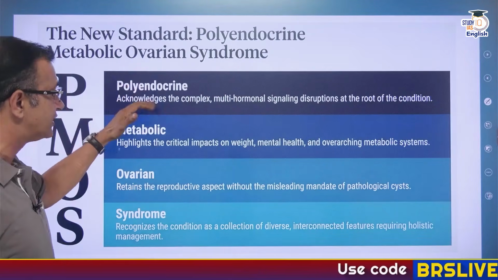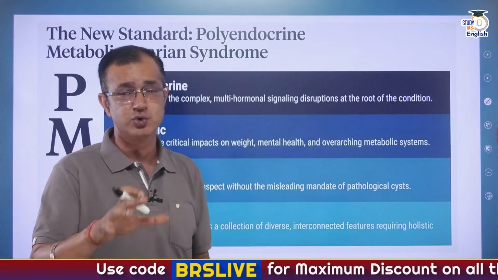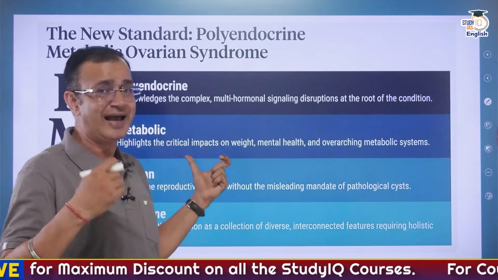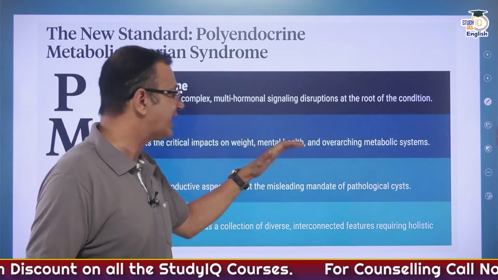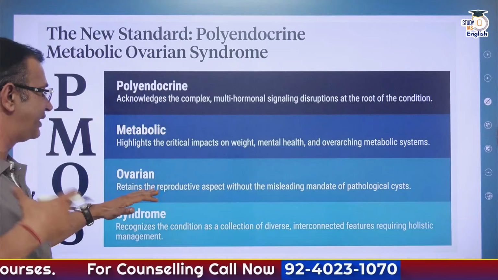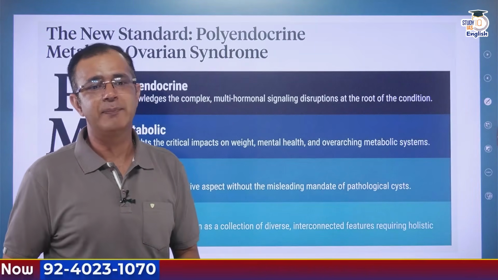Polyendocrine acknowledges the complex multi-hormonal signaling disruption, which is the root of the condition. Metabolic highlights the critical impacts it has on weight, on mental health, and even the overarching metabolic system. Then ovarian, because it retains the reproductive aspect without the misleading mandate of the pathological cyst.